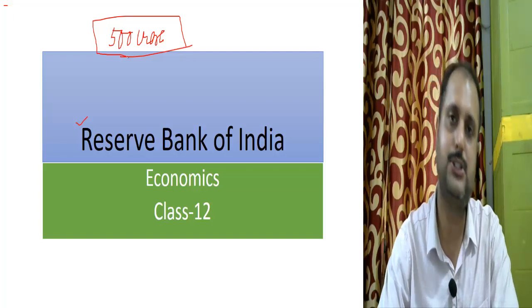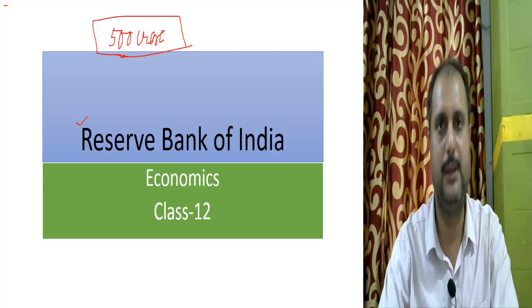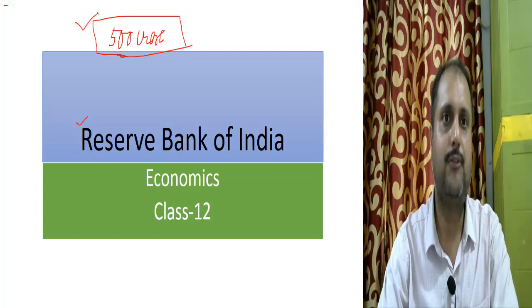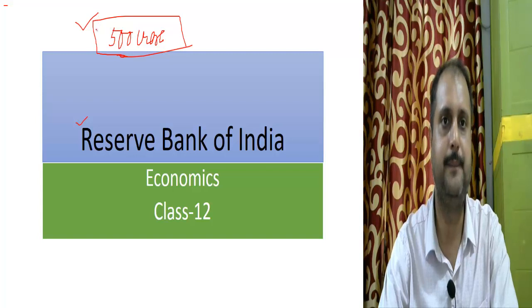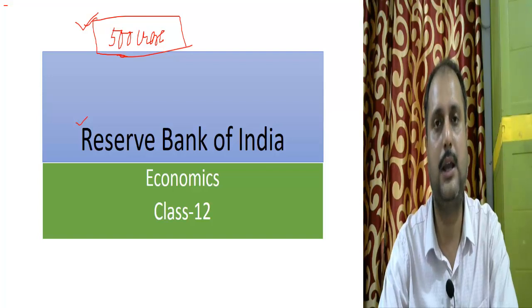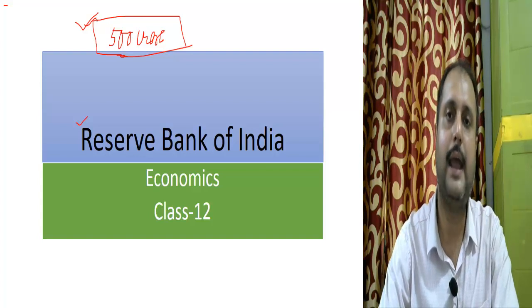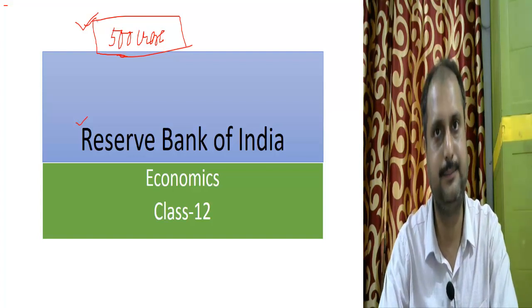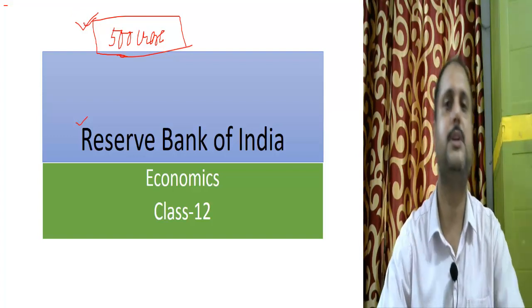I am talking about the commercial bank. And what is a commercial bank? The commercial bank is a bank which lends money to the general public. It grants loans and it accepts deposits. So around 500 crore is required in order to open a bank in India, and the permission from the RBI. Without permission of the RBI, no bank is allowed to operate in India. So RBI is called the banker's bank. It is also called the advisor to the banks operating in India. Every bank is a business organization and it needs the permission from the Reserve Bank of India.